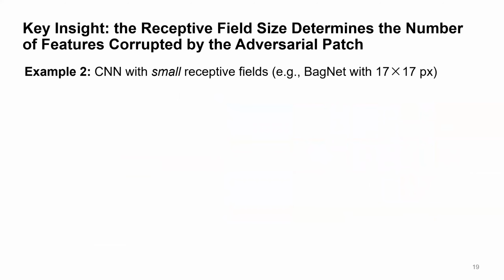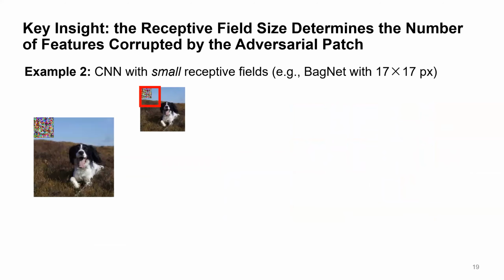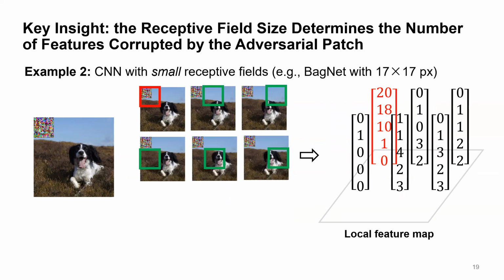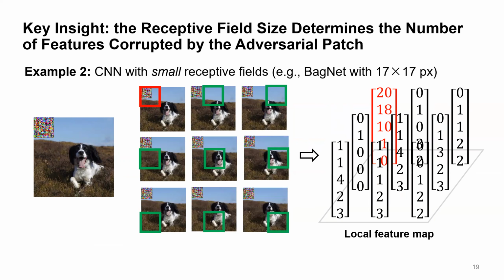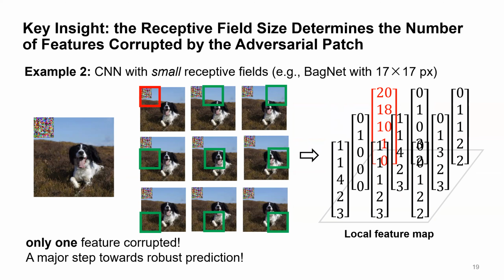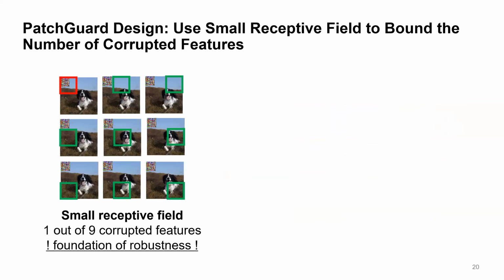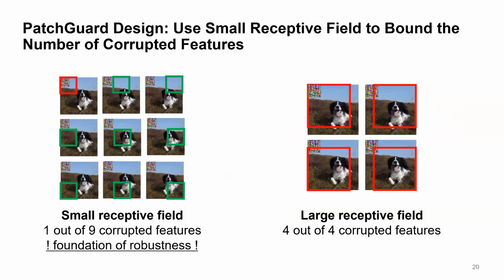On the other hand, if we consider a network with small receptive field, it could be the case that only 1 out of 9 features is corrupted, and this gives us a chance to recover the correct predictions. Therefore, the first step in our PatchGuard design is to use small receptive field to bound the number of corrupted features. This lays the foundation for our certifiable robustness.